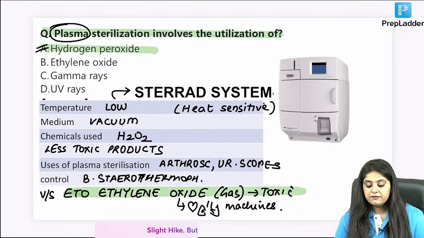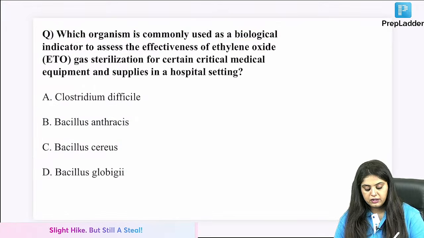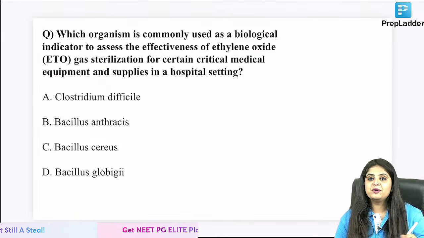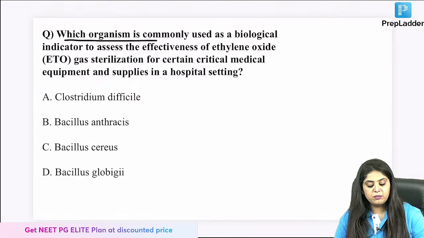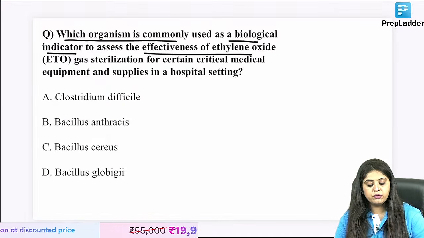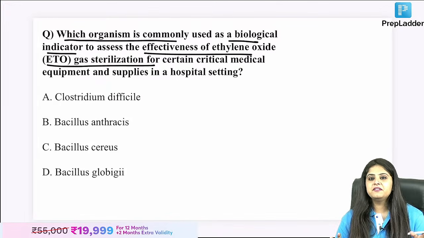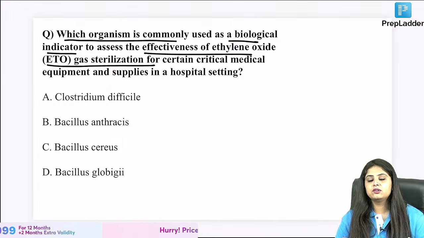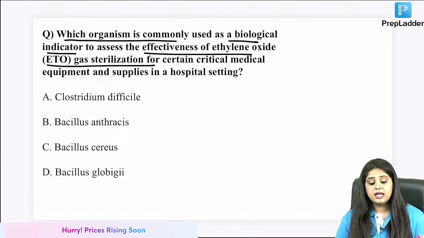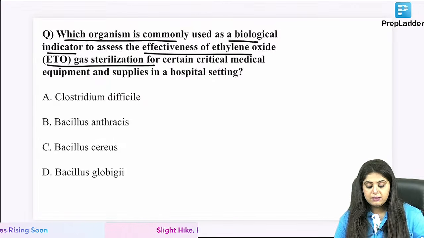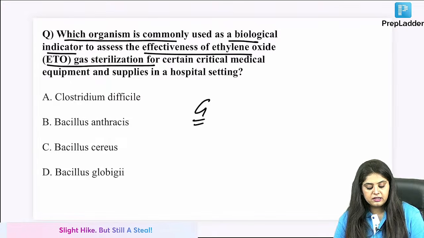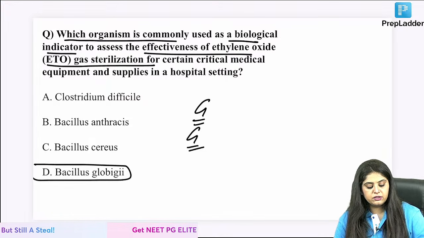Okay, Dr. Ashmit, we are done with this. Now you will tell me, the talk of control has just begun. So for this you will tell me which organism is commonly used as the biological control for this gas sterilization. Very, very dangerous, can cause fires, can cause cancers, but useful also. What will be the control of ethylene oxide? Ma'am, G for G, gas ka control Globigii, gas ka control Globigii.